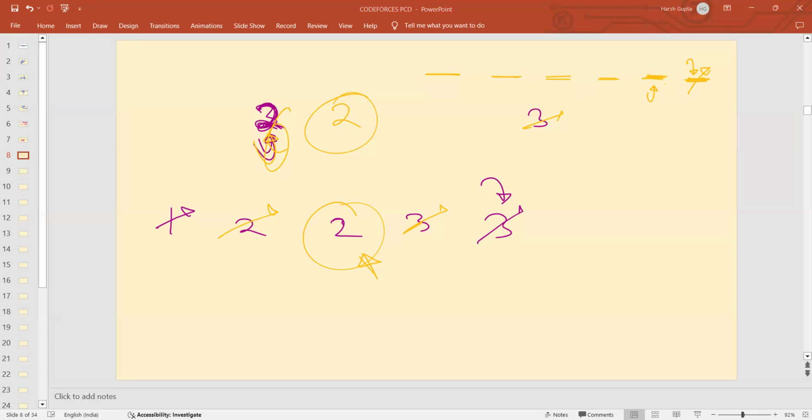So it does not matter where your maximum element is present. Similarly, if Turtle wants to remove the minimum element, it does not matter where the minimum element is present. He will always be able to remove it, because he wants to put the maximum. If the minimum element is present over here, he will choose this index and definitely this value will be greater than or equal to this value. So this value will be deleted since he is taking the maximum of these two values. So it is always possible.